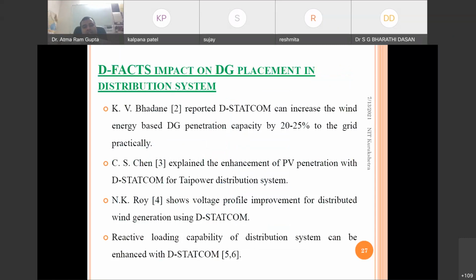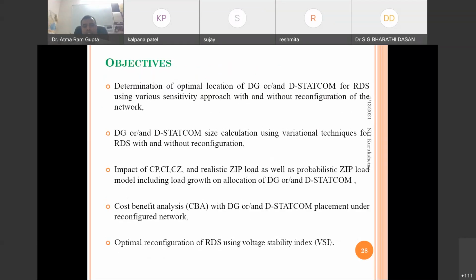Various researchers have also reported that if we penetrate this STATCOM in the distribution system, practically we can integrate 20 to 25% more DG into the same existing distribution line. So here also it is very advantageous to allocate DG with the DSTATCOM. Various authors have shown it in practical distribution systems also. It also enhances the reactive loading capability of the system.